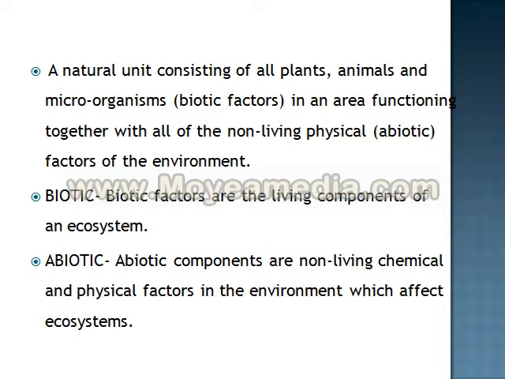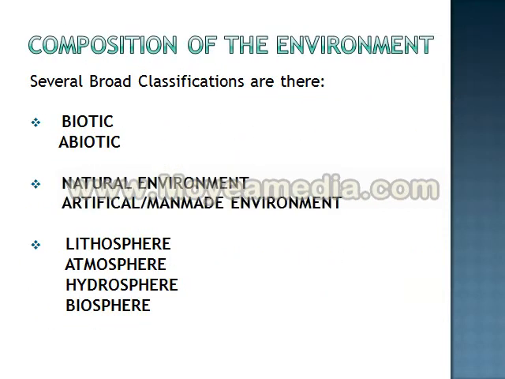Biotic means those things or those factors which are the living components of an ecosystem, or that is having life in it. Abiotic is exactly the opposite of biotic. Abiotic components are non-living chemical and physical factors in the environment which affect the ecosystems. Now let's go to the composition of the environment. There are several broad classifications given when it comes to environment. We are taking only the most important ones over here.